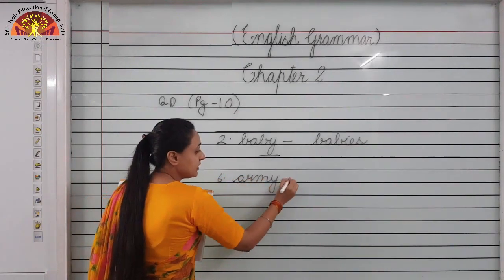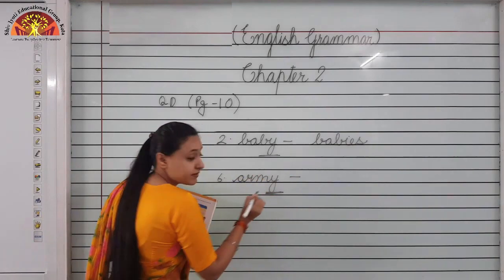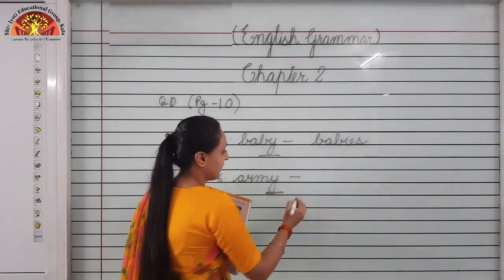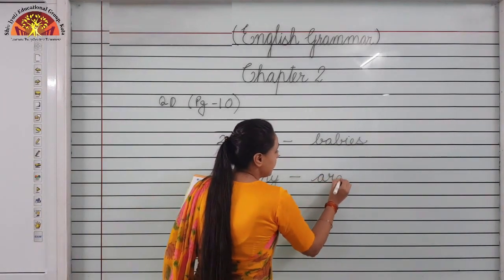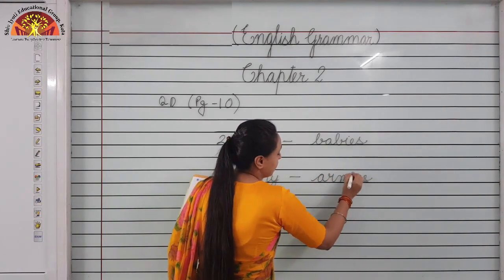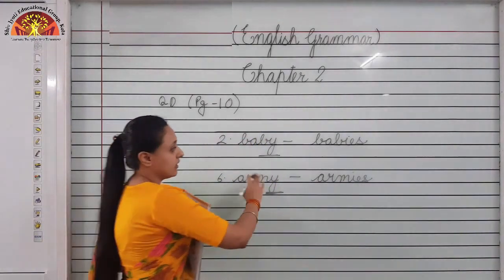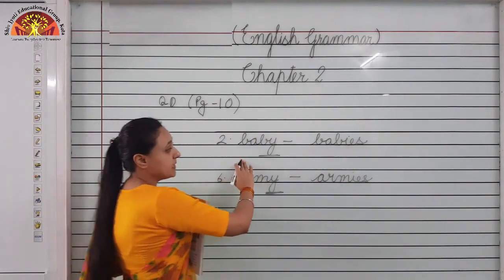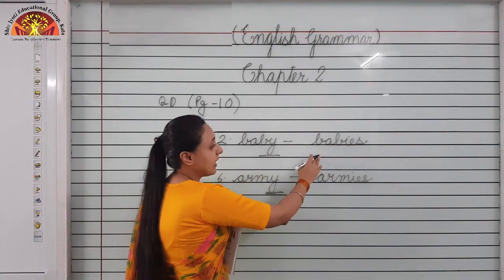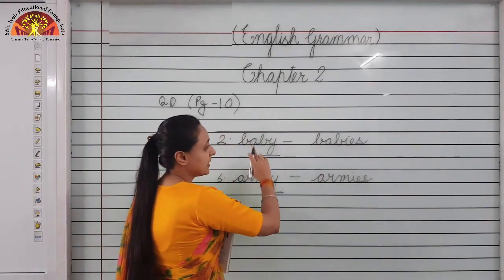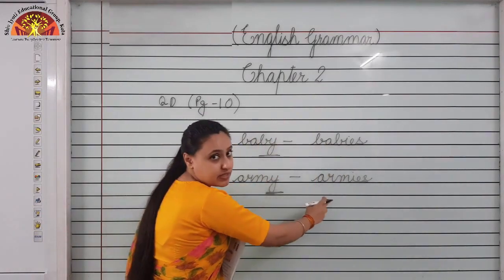A-R-M-Y, army. Army ends with letter Y. We'll drop Y and add IES. It will become armies. Baby and army are singular nouns. Whenever we have to change baby to plural form, we will add IES. It will become baby, babies, army, armies.